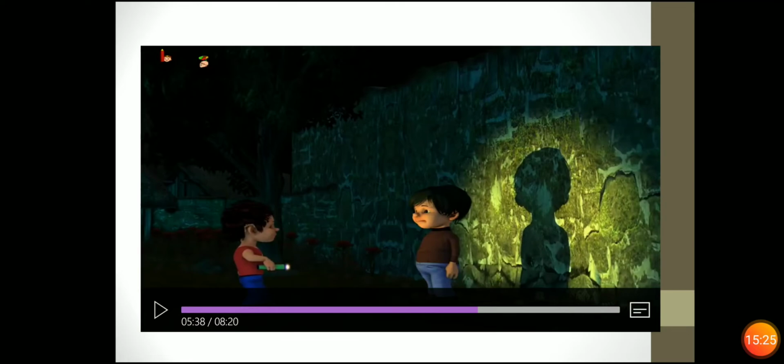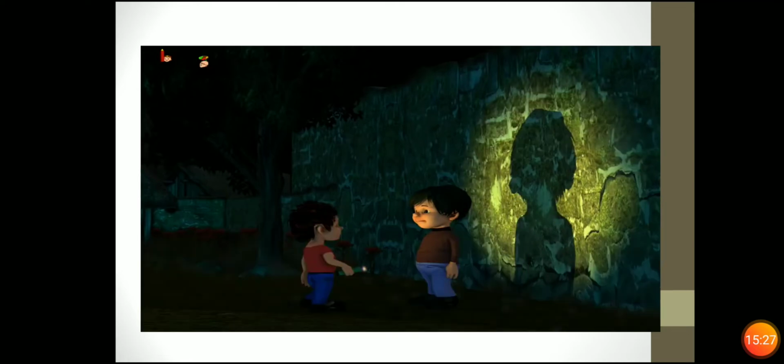Now what it is saying is that you can change the size of the shadow. But how? If you move the source of light towards the object, then the shadow will increase in size. But when you take the source of light a little farther away from the object, then the shadow will be smaller in size.